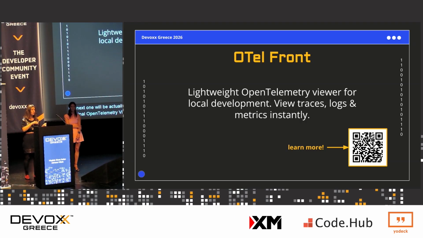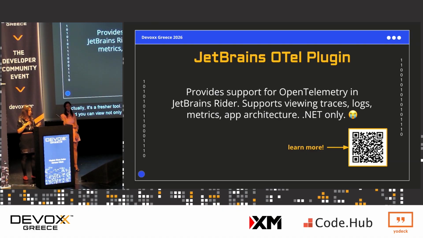And OTel Front we stumbled upon by accident, which was a very nice surprise. And actually, it's a fresher tool. It's a lightweight OpenTelemetry viewer for local development, and you can view not only traces but also logs and metrics instantly. And not the least, we tested the JetBrains OpenTelemetry plugin that's available in JetBrains Rider. It supports viewing traces, logs, metrics, and the app architecture, but is for .NET only. Sorry, Java lovers.